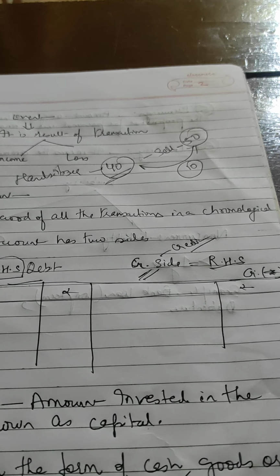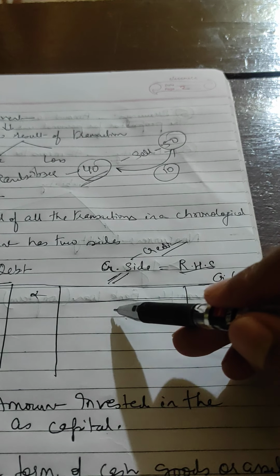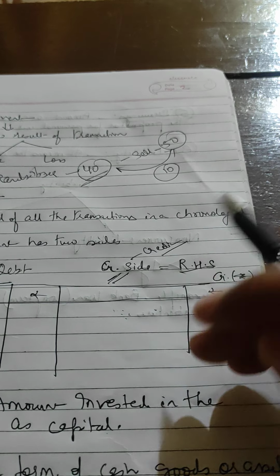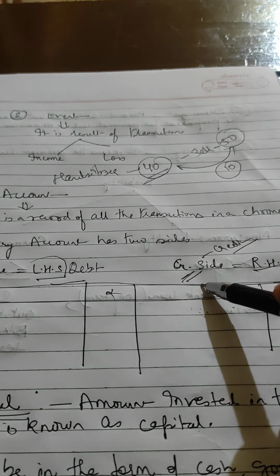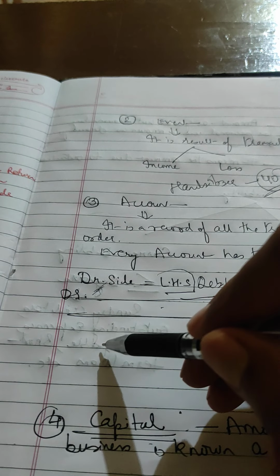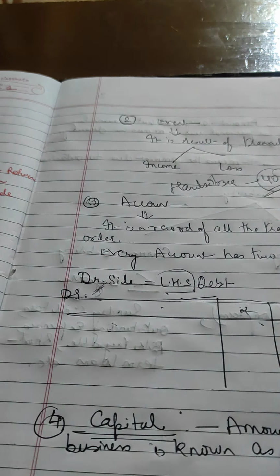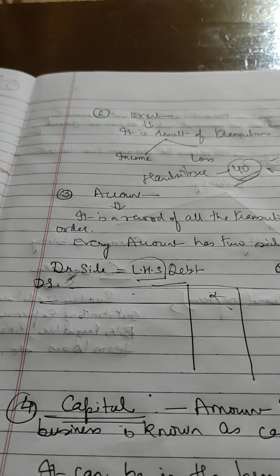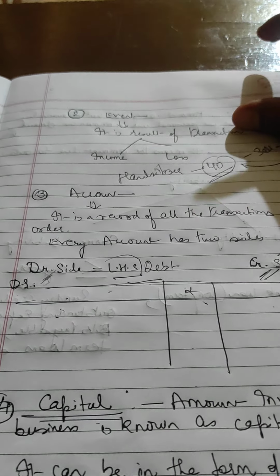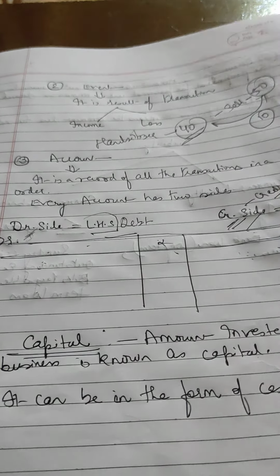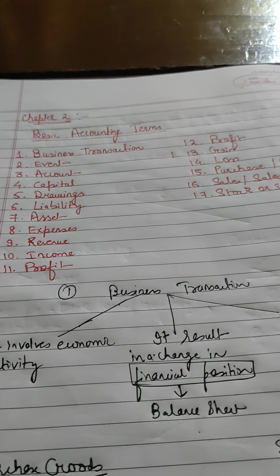It has two sides, no? So you have to record the amount here, and any transaction, whatever the ledger is, you must place in here. Okay, so this is known as credit side and this is known as debit side, the amount and the respective thing that has come in or gone out. Okay, we will learn in detail more about the debit side and credit side in the later chapters. Now come to that fourth topic, that is capital.